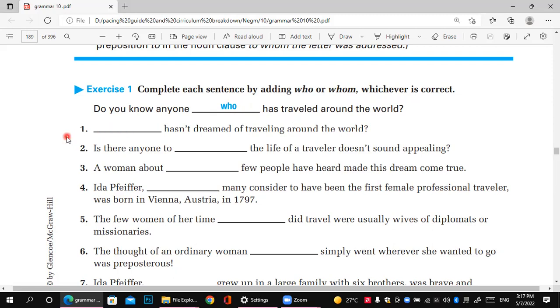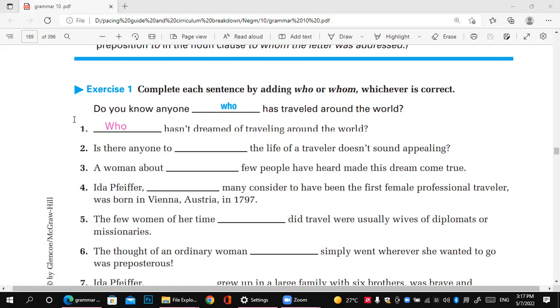So the next one, the first one: who hasn't dreamed of traveling around the world? Who or whom? What do I ask about, the subject or the object? Who is the person who has not dreamed of traveling around the world? Of course, who. So here: who hasn't dreamed of traveling around the world?